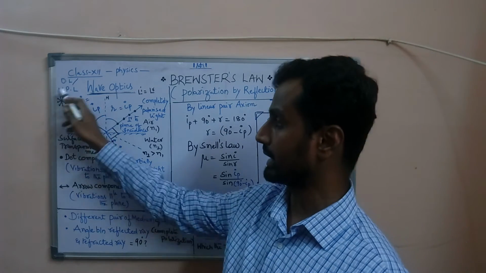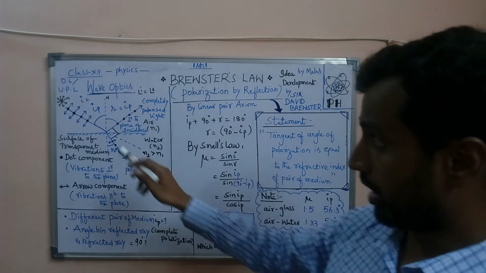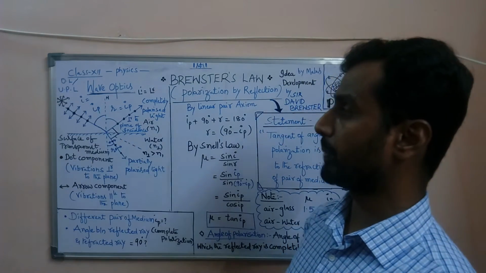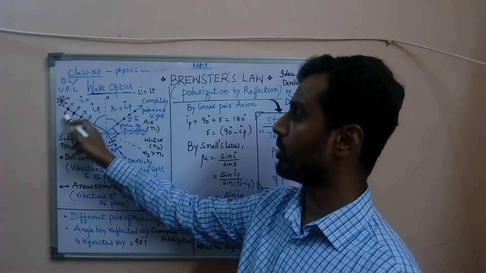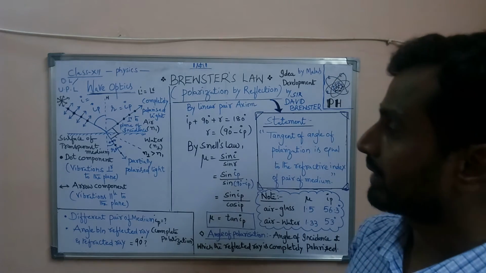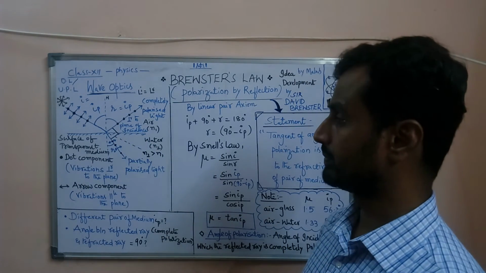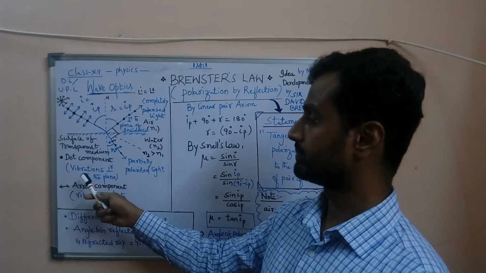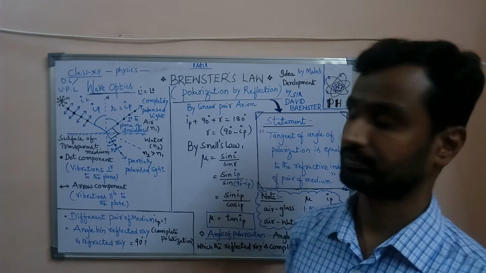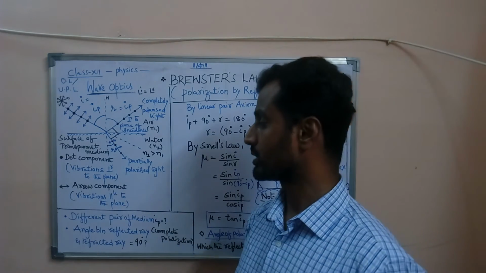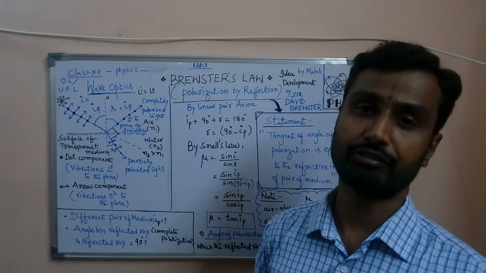So, we can depict an ordinary light like this, or we can also depict the ordinary light as a combination of arrow and dot. Here the dot component gives the information about the vibrations perpendicular to the plane, and the arrow component gives the information about vibrations parallel to the plane of incidence.